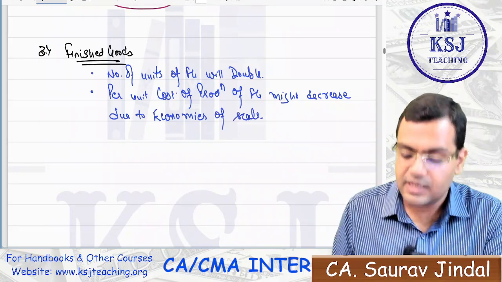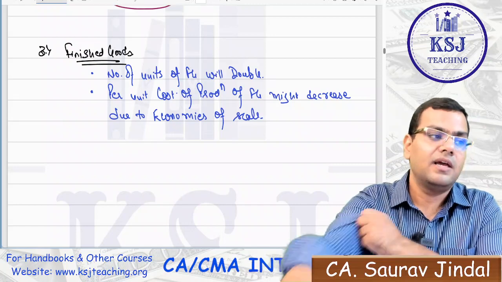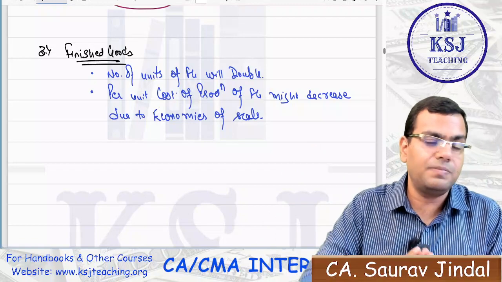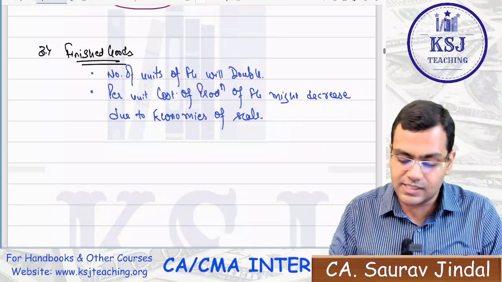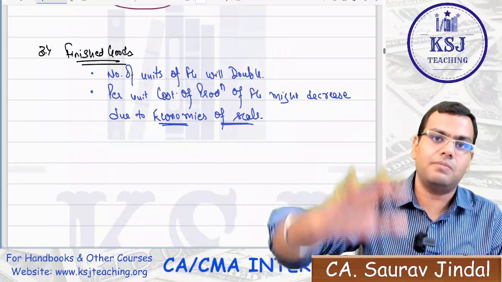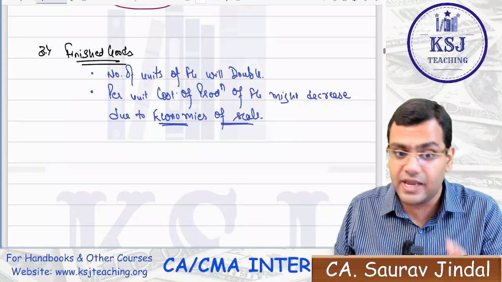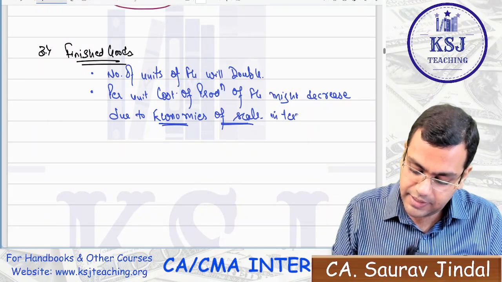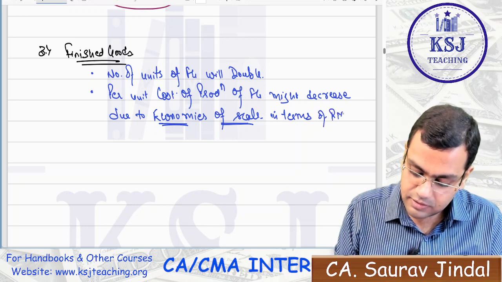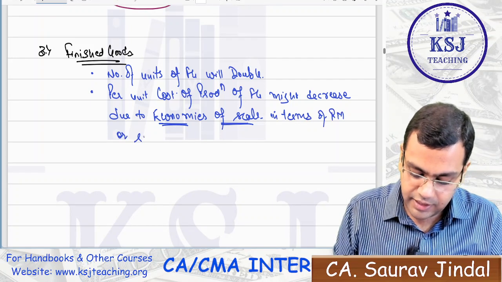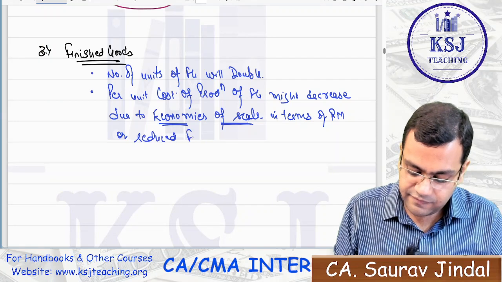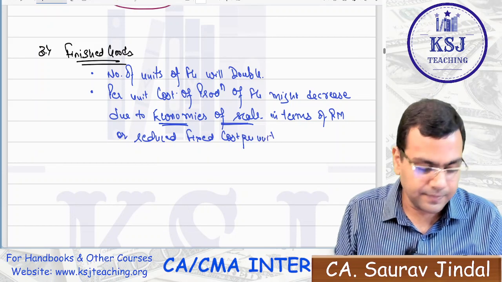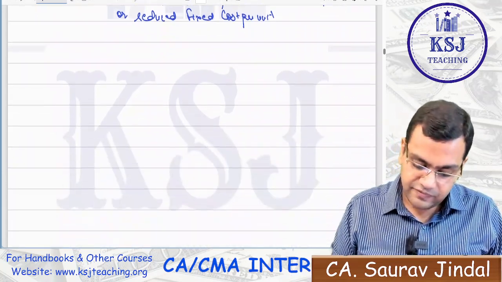Economies of scale means the similar thing that for raw material, earlier you were buying in small quantities at 10 rupees. Now you are buying in bulk quantity at 9 rupees. You are getting the benefit. This is known as economies of scale, that you are scaling your business, and due to that you are getting the additional benefit, that is known as economies in terms of RM cost, or reduced fixed cost per unit. Reduced fixed cost per unit. Now, what is this? I'll come to that. Clear? Finished goods is clear.